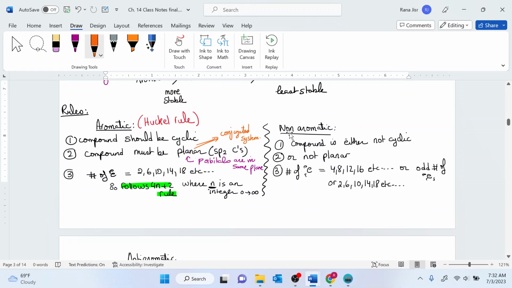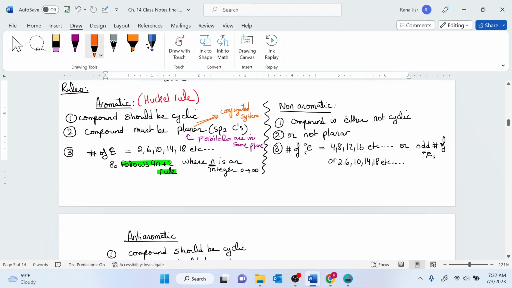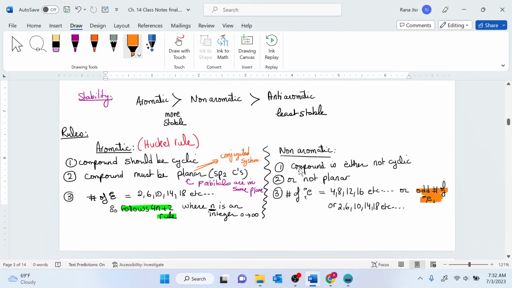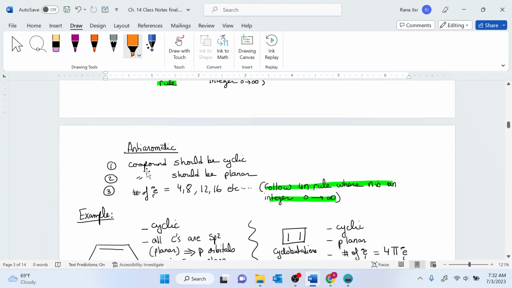The last case is for the non-aromatic. For the non-aromatic, the compound is either not cyclic or not planar, with different numbers of electrons. So it can be any of the 4n plus 2 electrons, or any of the 4n electrons, or even an odd number of electrons. We get the odd number of electrons whenever we have a free radical. So the moment you see a free radical, this is immediately a non-aromatic structure. Non-aromatics are more stable than anti-aromatics. Anti-aromatics are the least stable.